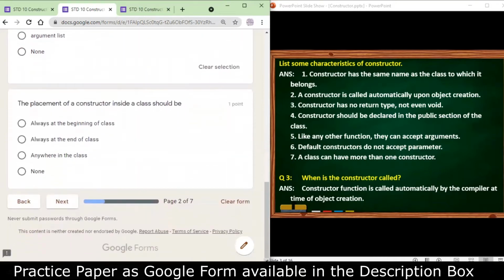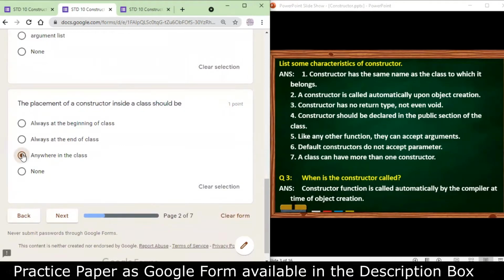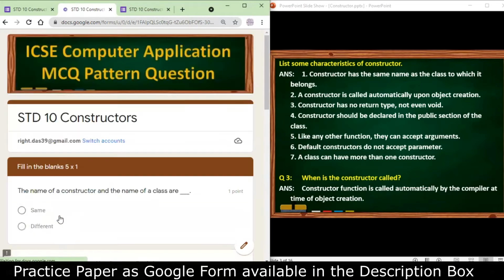The placement of a constructor inside a class should be at the beginning, at the end, anywhere in the class. The correct answer is anywhere in the class. There is no mandatory rule of positioning the constructor at the beginning or end of the class. So we go for the next category of questions.